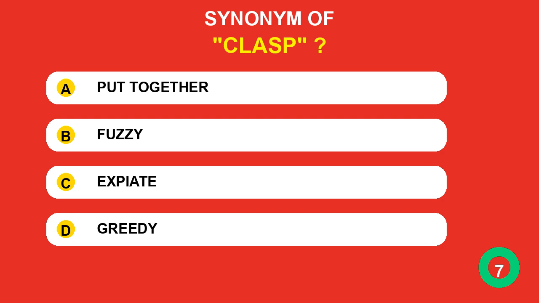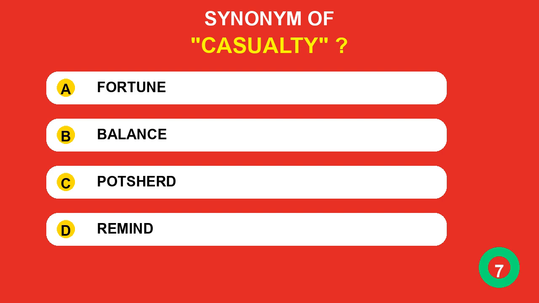Which synonym belongs to clasp? The correct answer is put together. Which synonym belongs to casualty? The correct answer is fortune.